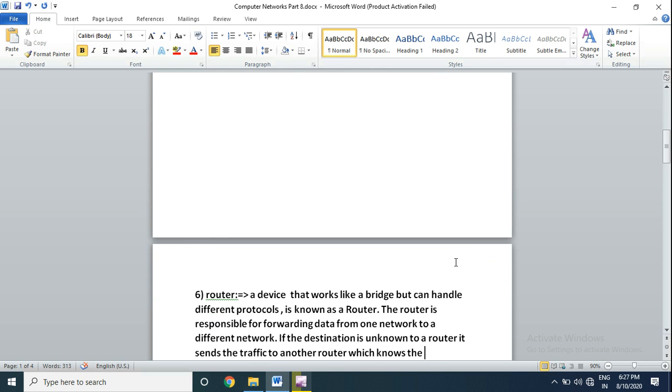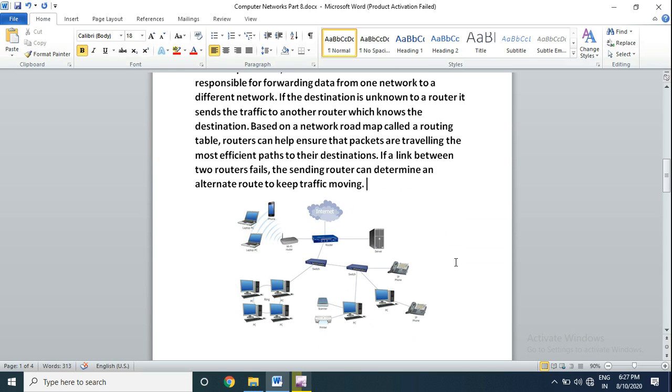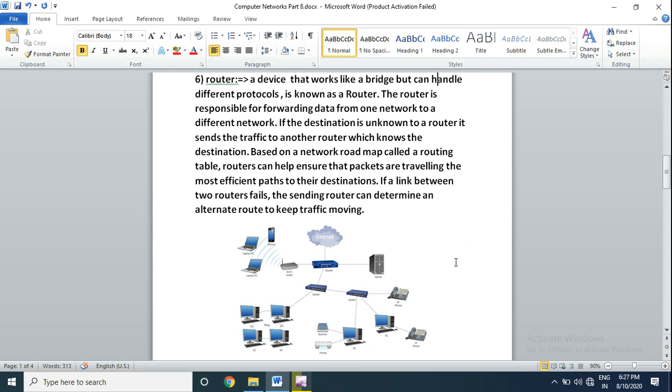Then our next device is the router. A router is a device that works like a bridge. It is the same as a bridge but can handle different protocols. So if one network has a ring topology, another network can have a bus topology or star topology, and another network can have Wi-Fi or a wireless network. So all networks can be connected through the router.